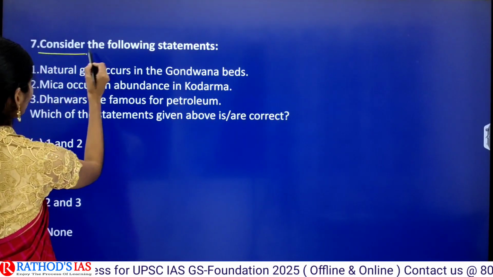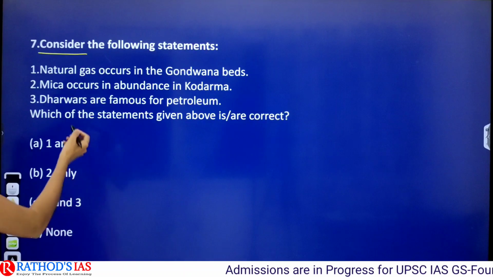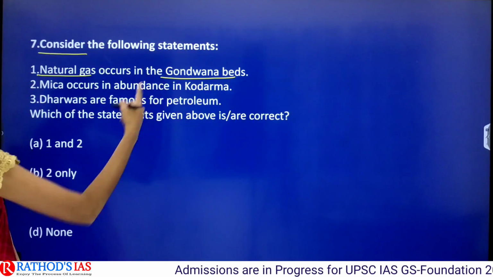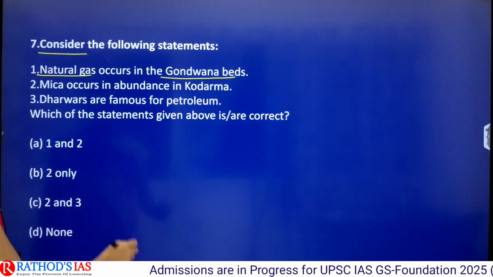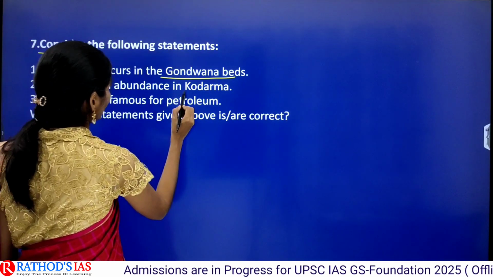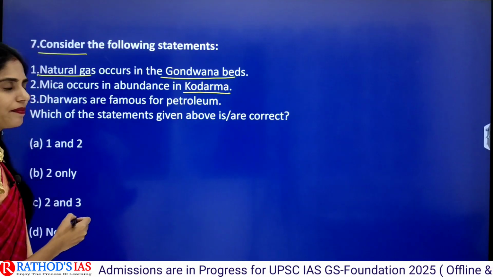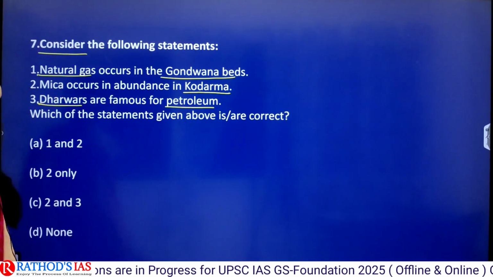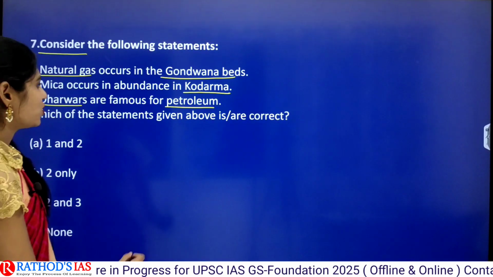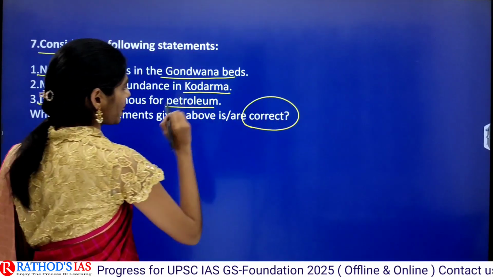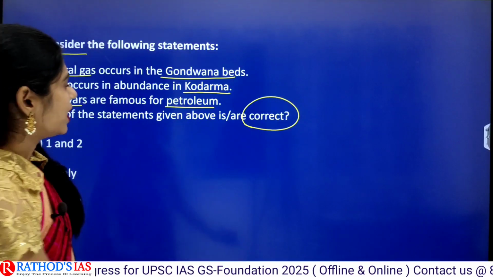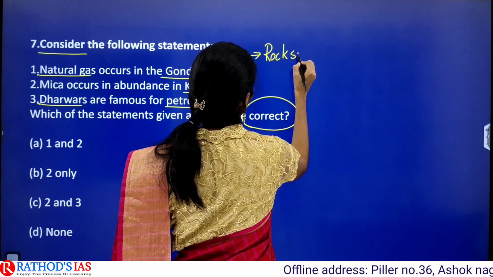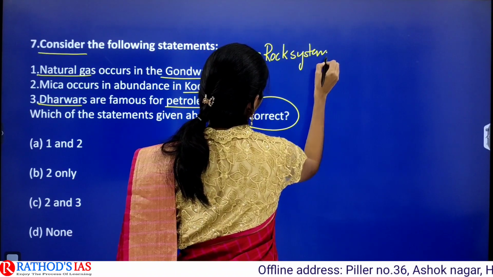The next question is: consider the following statements. The first statement is natural gas occurs in Gondwana beds. Gondwana is the keyword here. The second statement is mica occurs in abundance in Koderma. And the third is Dharwars are famous for petroleum. Here you have to see which of the statements are correct. This question is regarding your rock system, that too, the rock system in India.